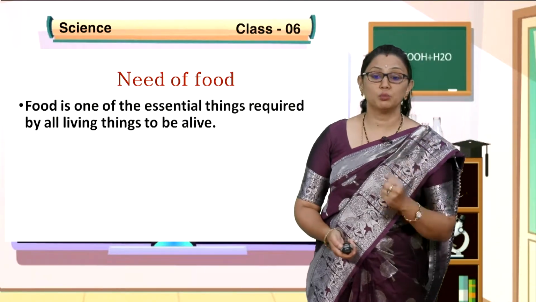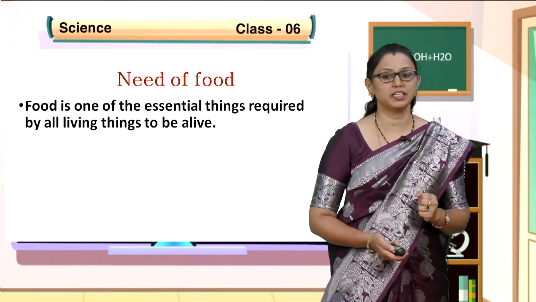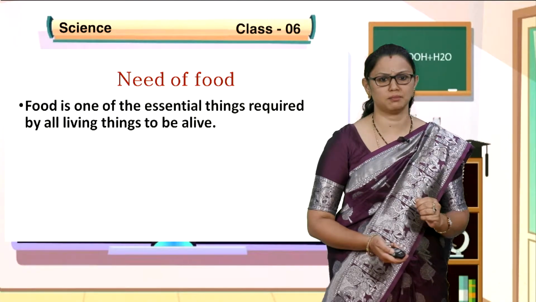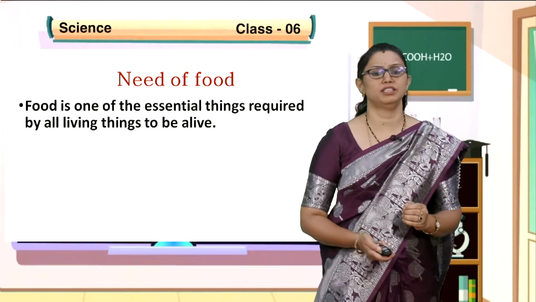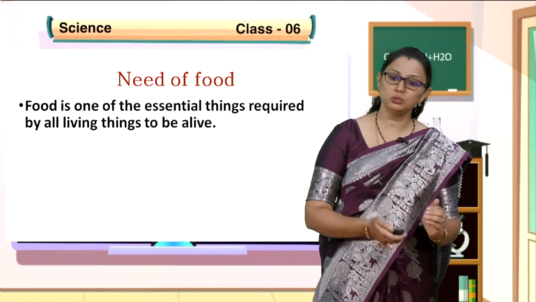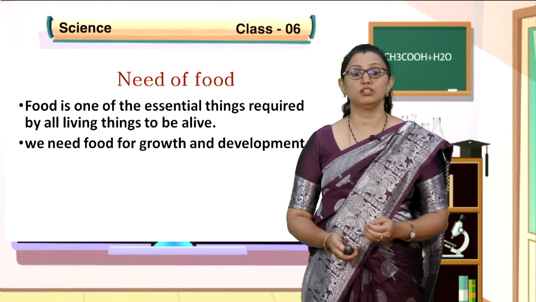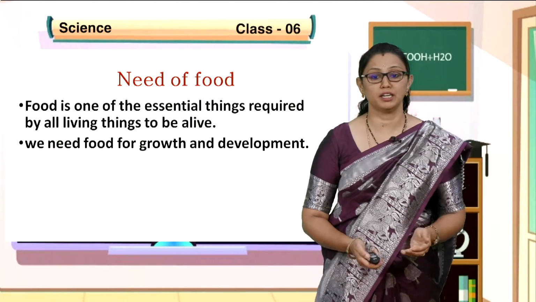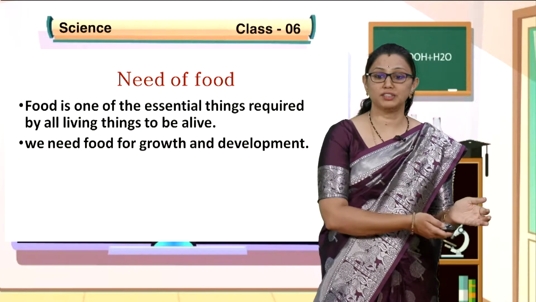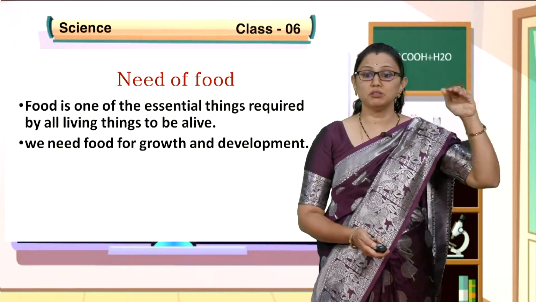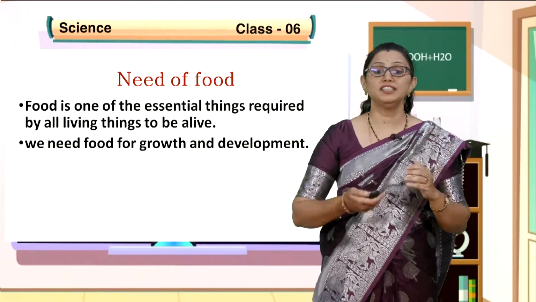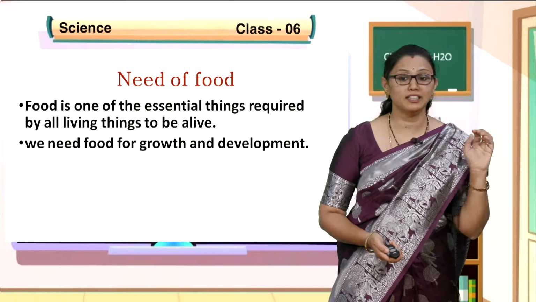Food is one of the most essential things for all living organisms, required by living things to be alive. If you want to stay alive, we need food, and we need food for growth and development, because you were in 5th standard, you are this much, now you have to keep growing, right? So, we need food for growth and development.